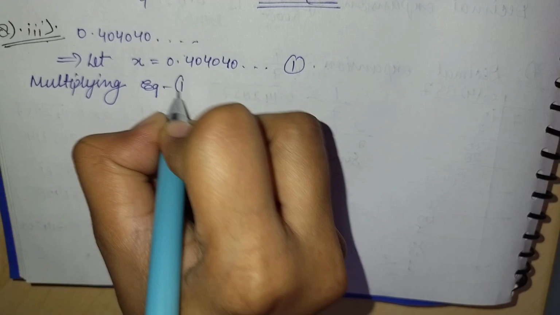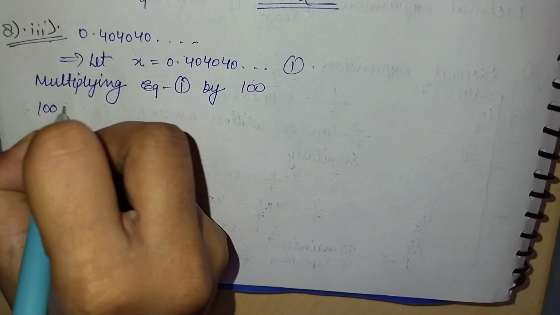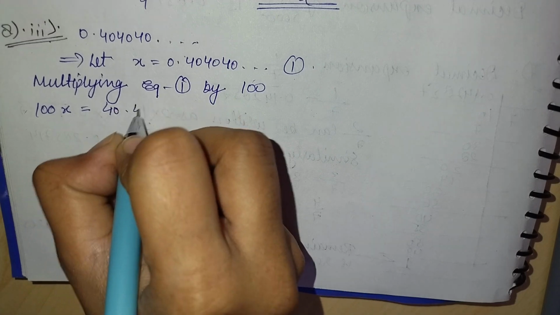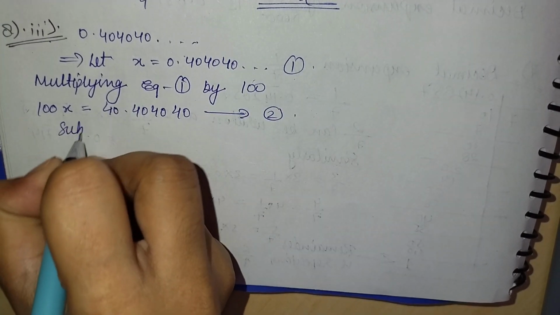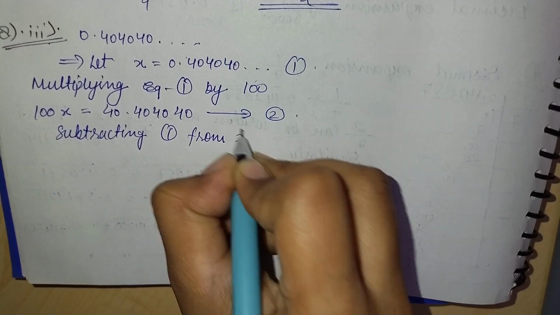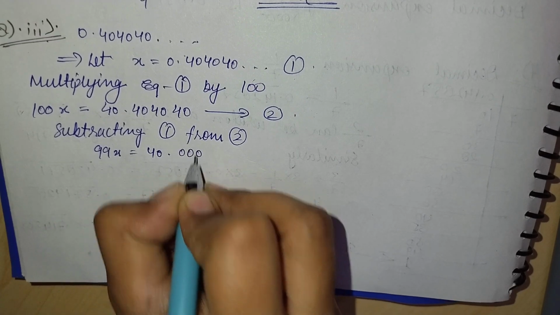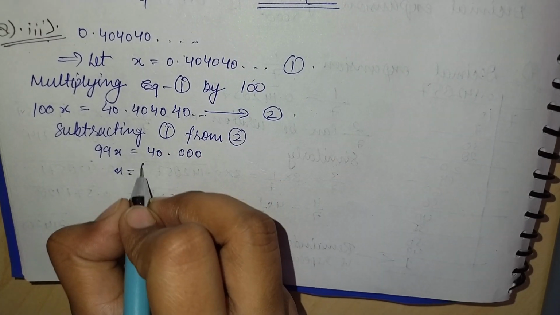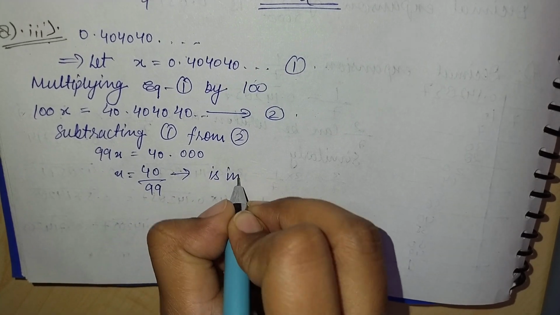Multiplying the equation, as there are two repeating digits after the decimal, so multiplied by 100. On multiplying it, we will get 100x is equal to 40.4040 infinite times, and put it as the second equation. Subtracting first from second, we will get 99x is equal to 40. x is equal to 40 by 99. So this is the p by q form of 0.4040 infinite times.